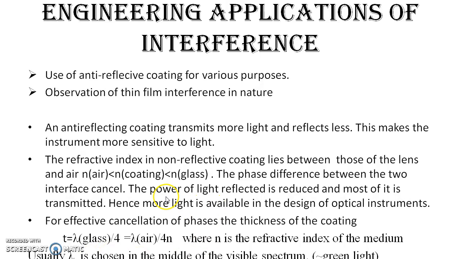So as the phase cancels and the power of reflected light is reduced, what becomes very effective is the design of optical instruments, and therefore anti-reflective coating is used extensively in the design of optical instruments. Now, for effective cancellation, the thickness of the coating follows the following formula, and usually lambda is chosen in the middle of the visible spectrum, which is nearly the green light.